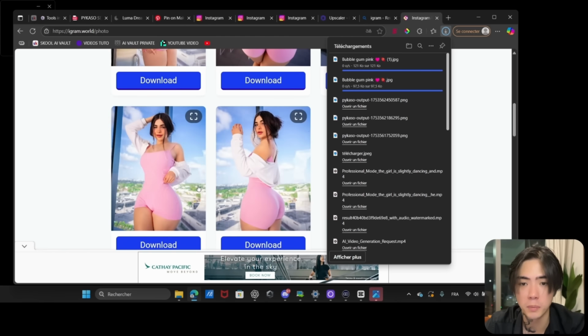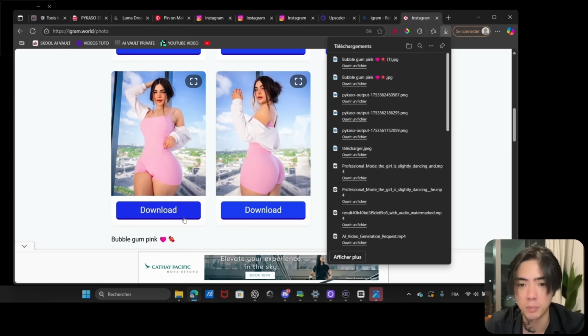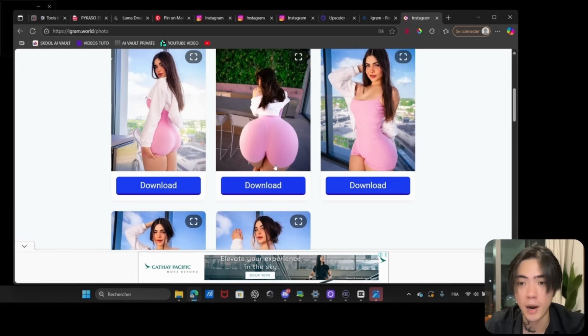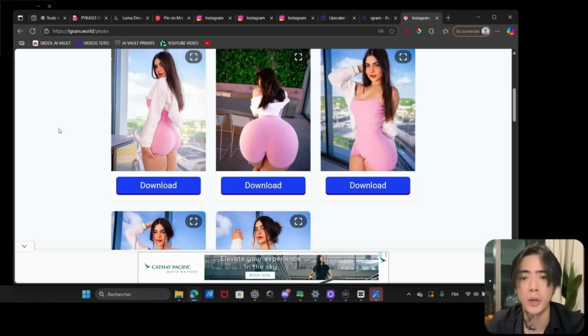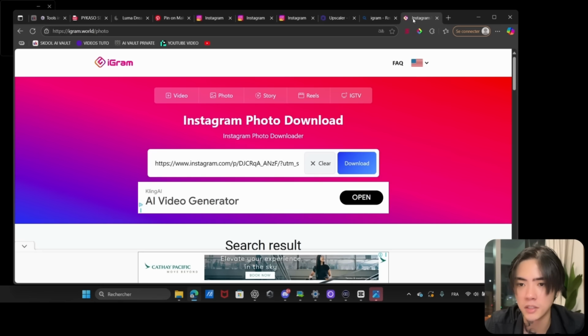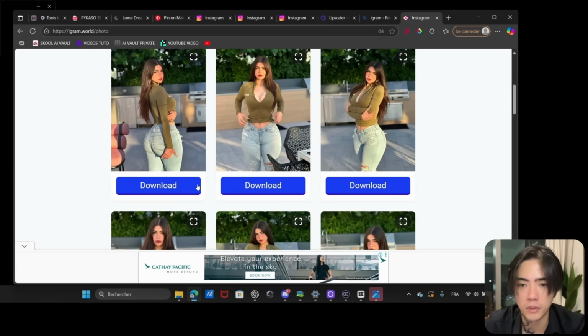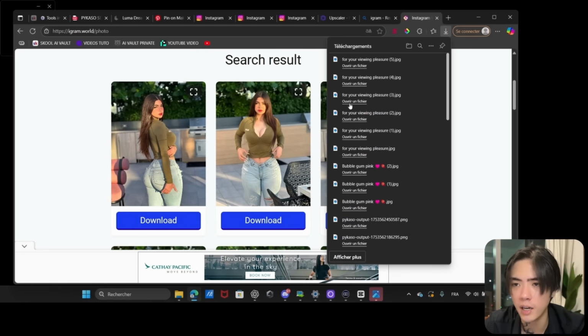This is perfect because we can see her from the profile, from the back, and it's very important to have a lot of different photos so that the AI really understands how the whole body looks from all perspectives. Okay, let's go back right there. Perfect. Download, download, download. So it's great. I have like 10 photos.